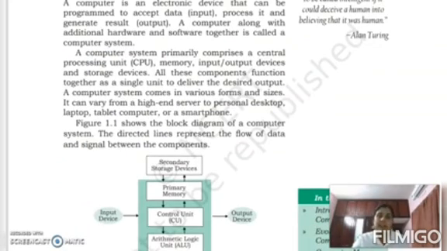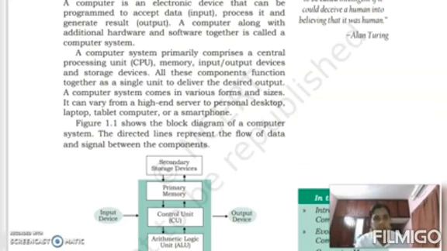A computer with its hardware and other resources is known as computer system. So a computer contains hardware. What are hardware devices? You all know our keyboard is a hardware device. Hardware means that device we can touch with our fingers. We can touch and feel. Software means we cannot touch, but using this software, the entire programming is done in computer. So a computer consists of both hardware and software. Examples for hardware are keyboard, mouse, printer. Like that we can see.